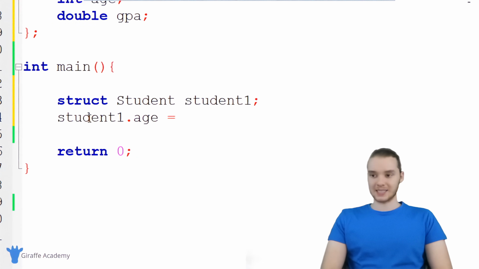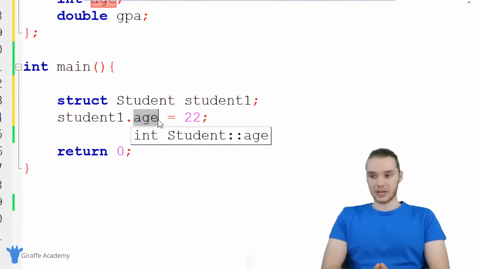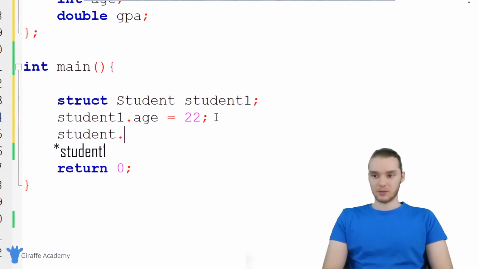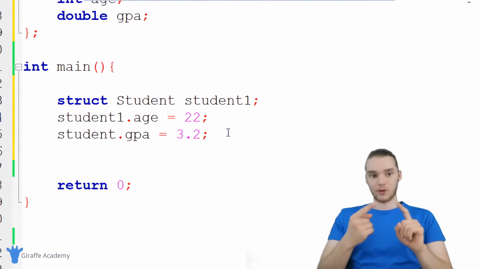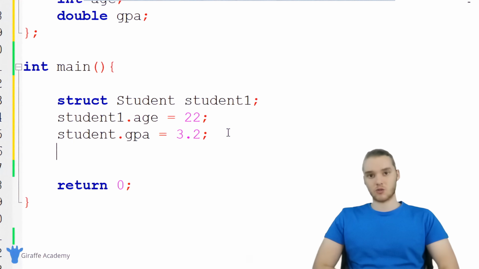I could say student1.age, and I can set this equal to something. Let's say student1's age is 22. So inside of this student1 container, I'm saying the age of this particular student is going to be 22. I can do the same for the GPA. I could say student1.gpa is equal to, maybe they have a 3.2. So I'm saying this particular student's GPA is a 3.2. I can also do the same thing for those strings, for the name and the major. Now, here's the thing about working with strings. Remember in C, a string is actually just an array of characters.